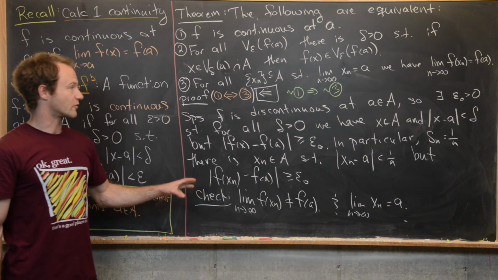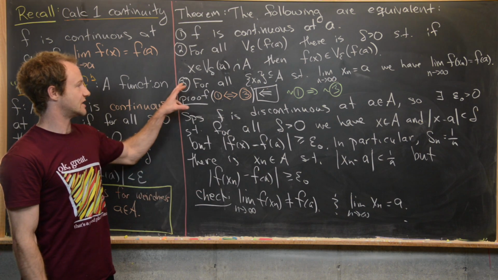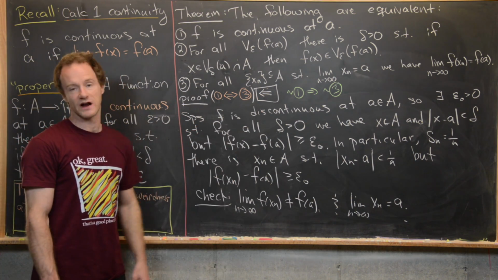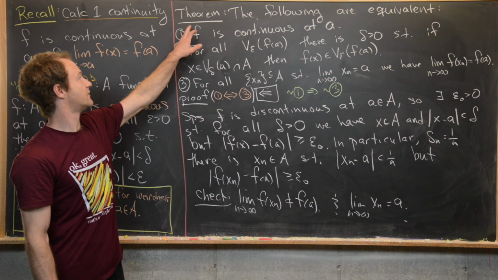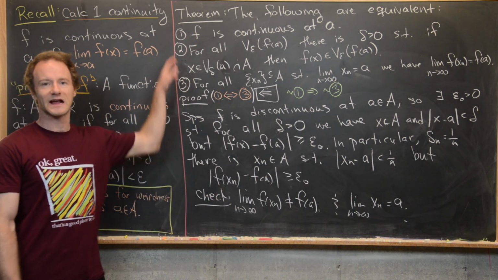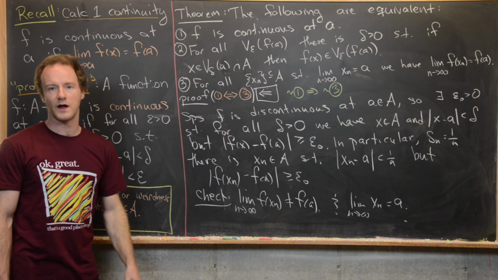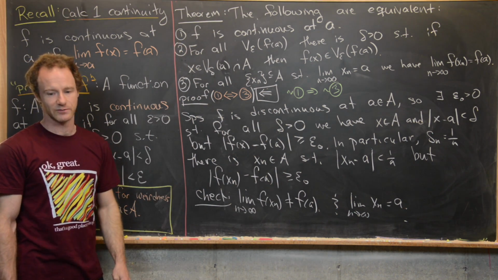But what we have arrived at is a negation of the third statement, and thus finishing this reverse direction of our proof. So we've just proven that 1 if and only if 3. And like I said before, 2 is just a reformulation of 1 in terms of epsilon and delta neighborhoods.